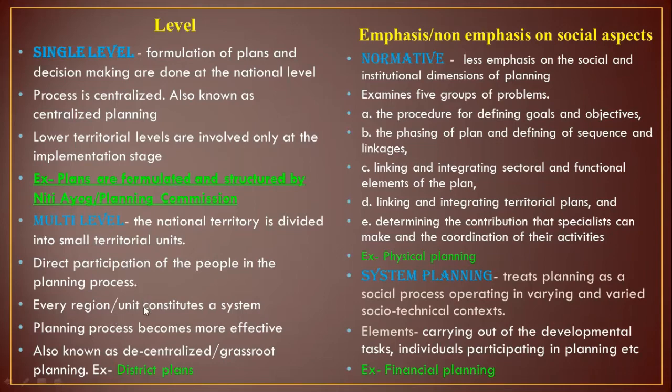Here, every region is a part, not only during the implementation stage, but directly from the start. So it is a much more effective form of planning. This is also called decentralized or grassroots level planning, like the various district plans. In a district plan, each and every district is involved, right from plan formulation to implementation. So this is the difference between multi-level and single level. One is centralized, one is decentralized. Okay, so what is the basic difference between a single level and a multi-level?